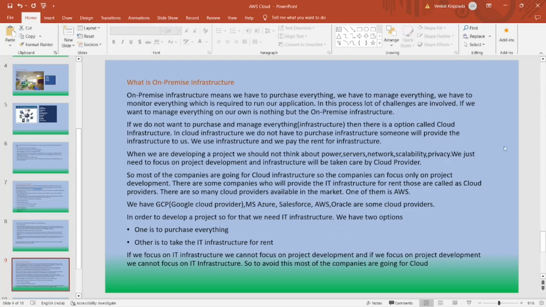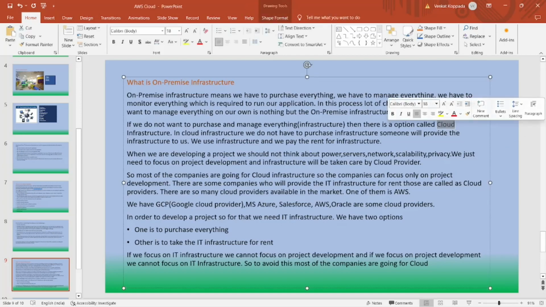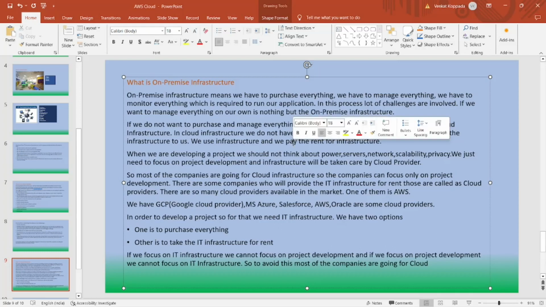If you do not want to purchase and manage everything, then there is one option called cloud infrastructure. In cloud infrastructure, we do not have to purchase the infrastructure. Someone will provide the infrastructure to us, and we have to use that infrastructure and pay the rent for it. So when we are developing a project, we should not think about the power, server, network, scalability, privacy. We just need to focus on the project development, and infrastructure will be taken care of by the cloud providers. Most of the companies are going for cloud infrastructure so that they can focus on project development.